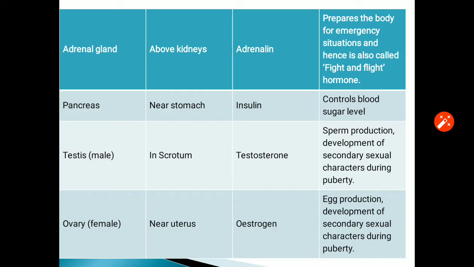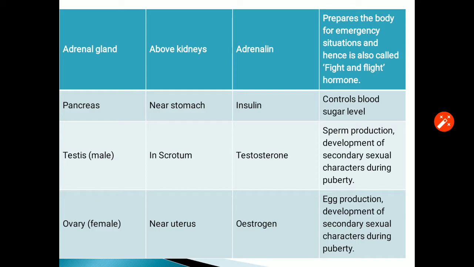Now the next gland is adrenal gland. It is found above the kidney, so one pair in number. It secretes adrenaline and noradrenaline also. It prepares the body for emergency situation and hence is also called fight and flight hormone. Now next gland is pancreas, location near stomach. It secretes insulin which controls blood sugar level.